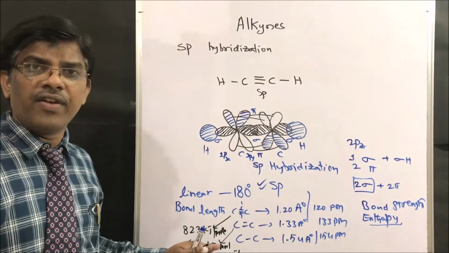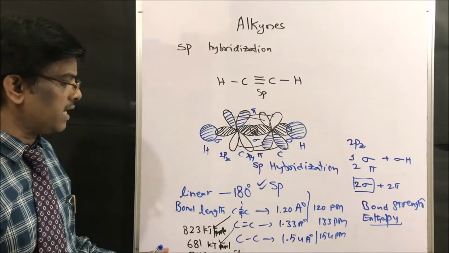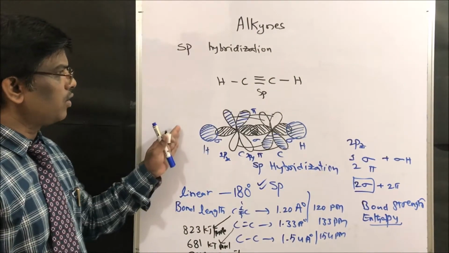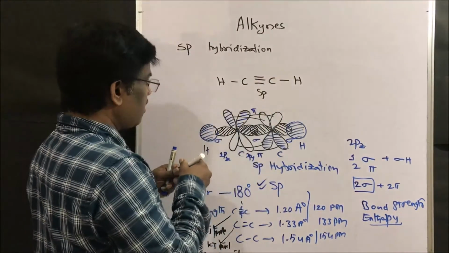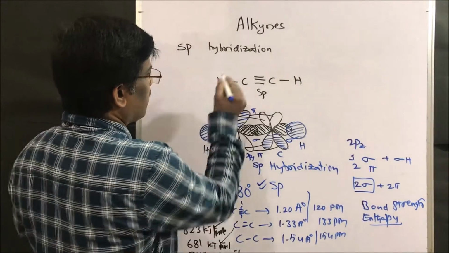Dear friends, these are very important while understanding reaction mechanisms. So this is the CC triple bond, sp hybridization. How many sigma bonds does it have? It has one sigma bond.